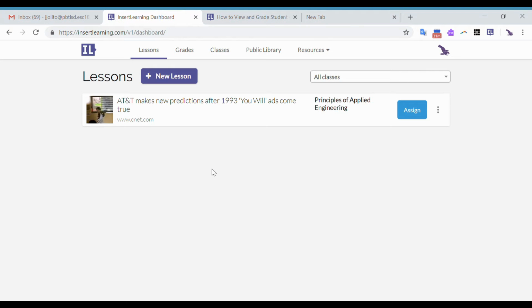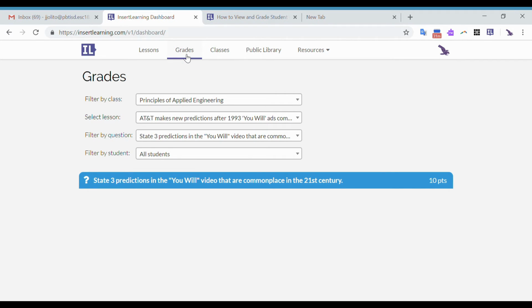So now you have created your lesson, you have assigned it to the students, and they have answered the question. And now the next step for us is to view what their answers are so we can give them a grade. To do that, all you have to do is go back to the Insert Learning dashboard. So that's insertlearning.com/v1/dashboard/. And once you're there and you're signed in, there's a grades tab that you can click on.